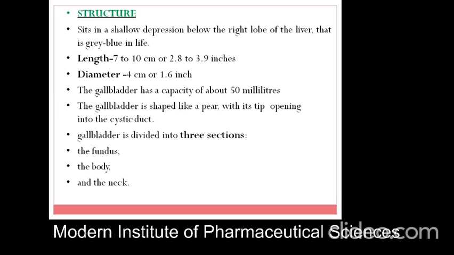Basic structure of the gallbladder: it sits in a shallow depression below the right lobe of the liver and is grey blue in life. Its length is 7 to 10 centimeters or 2.8 to 3.9 inches, and its diameter is 4 centimeters or 1.6 inches. The gallbladder has a capacity of about 50 milliliters, or 0.05 liters. It is pear shaped and tapers into the cystic duct. The cystic duct is attached to the gallbladder, and bile leaves through it. The gallbladder is divided into three sections: the fundus, body and neck.